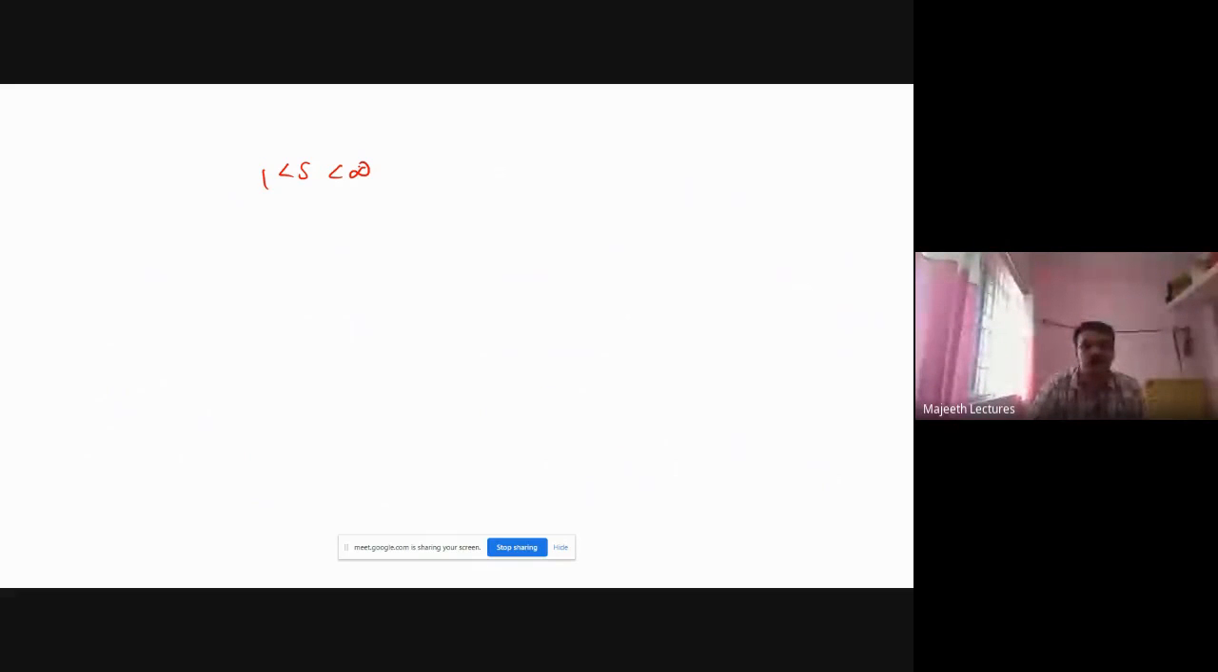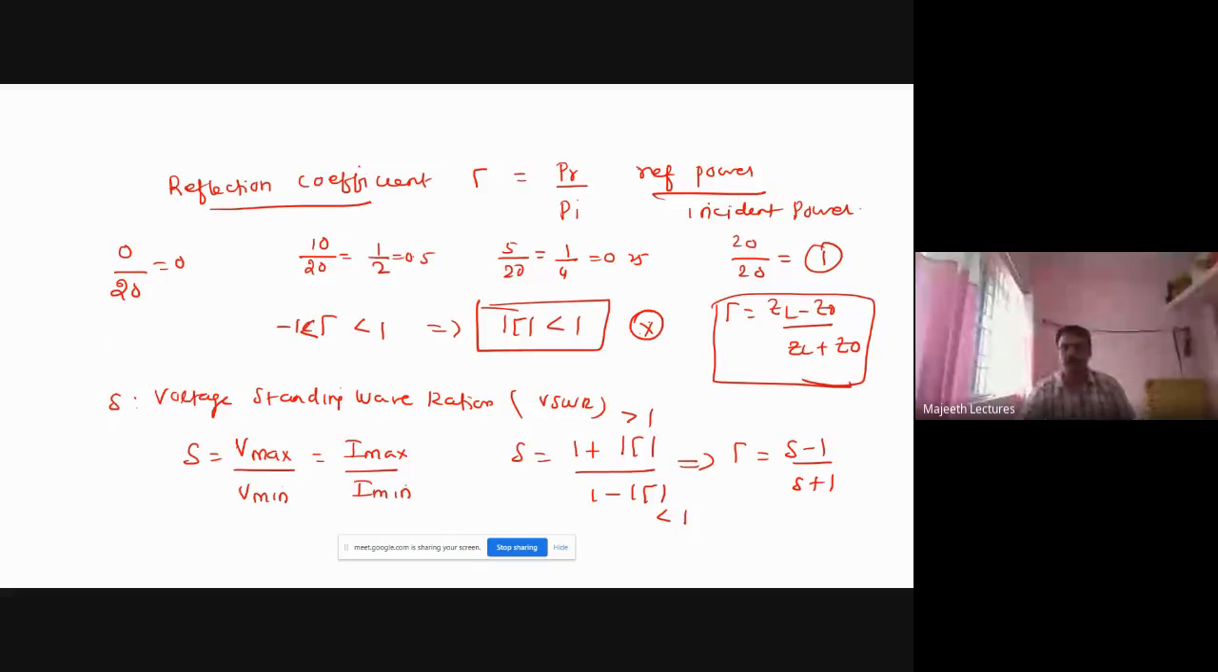Why? What is the minimum value of gamma? Gamma has a minimum value of 0, so 1 plus 0 divided by 1 minus 0 is 1. So the minimum value of S is 1. When gamma is maximum, that is 1, then 1 plus 1 divided by 1 minus 1 is infinity. So S is equal to 1 plus gamma divided by 1 minus gamma.